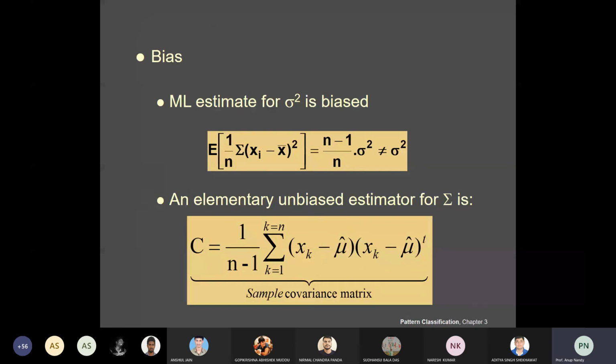So this you can just take it. Now another thing is called the bias.